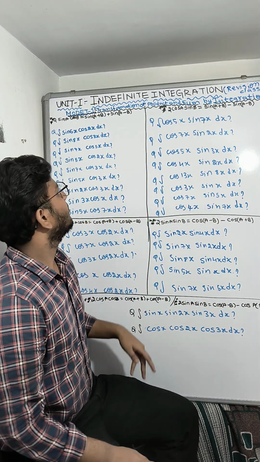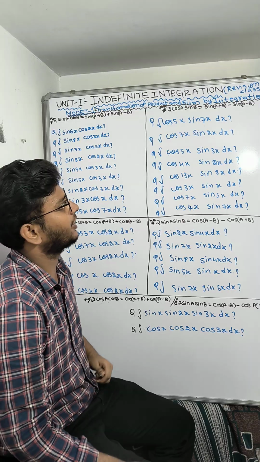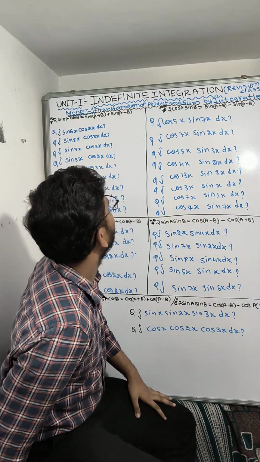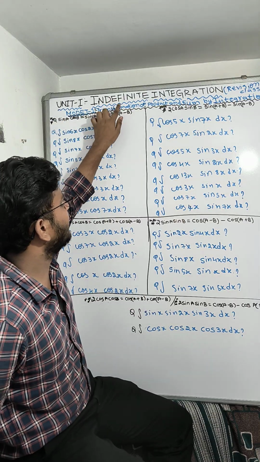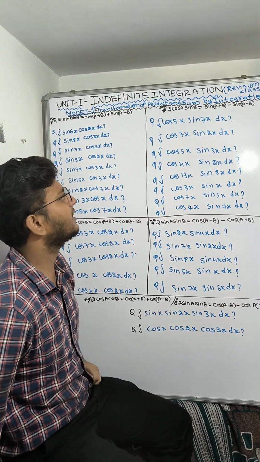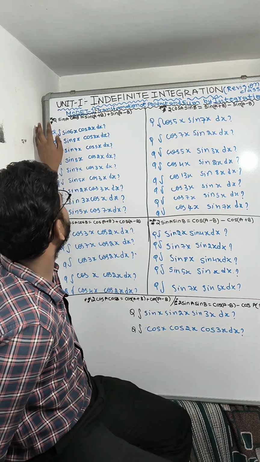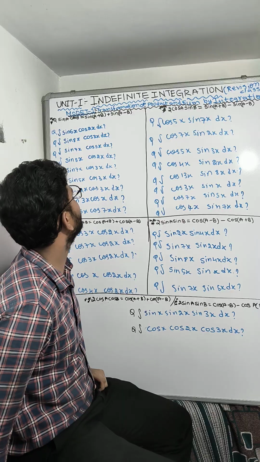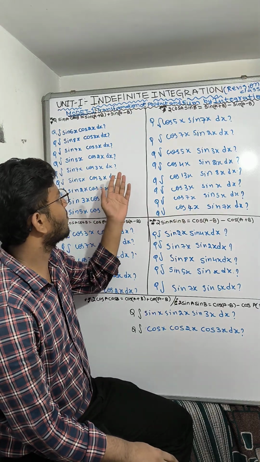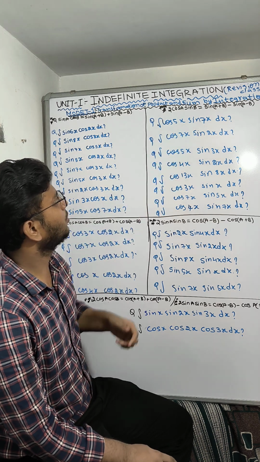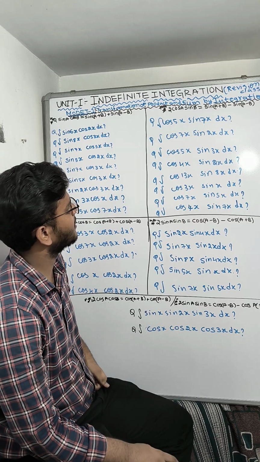We have completed Module number 1, integration by transformation of products and sums. Unit number 1, indefinite integration, revision classes. In previous videos I completed this formula: 2 sin A cos B is equal to sin(A plus B) plus sin(A minus B). We solved some problems, and 2 cos A sin B is equal to sin(A plus B) minus sin(A minus B).